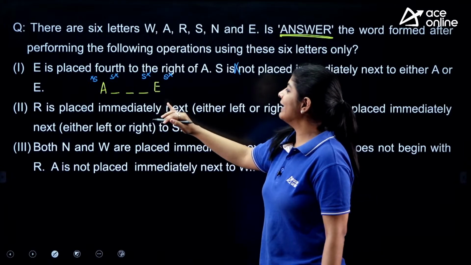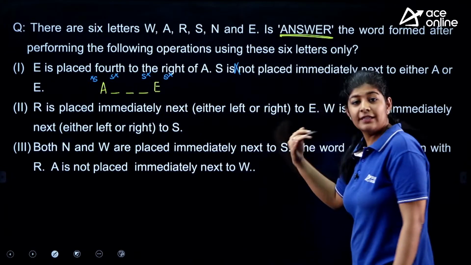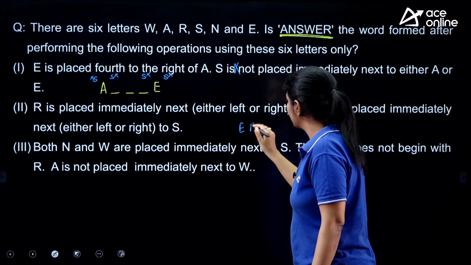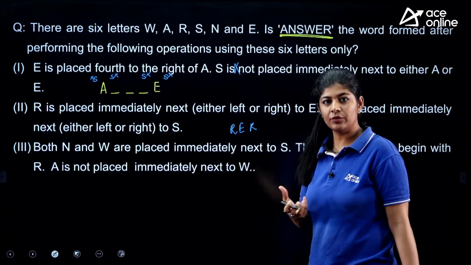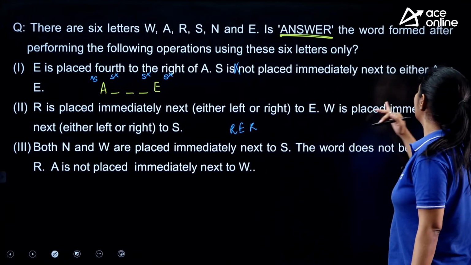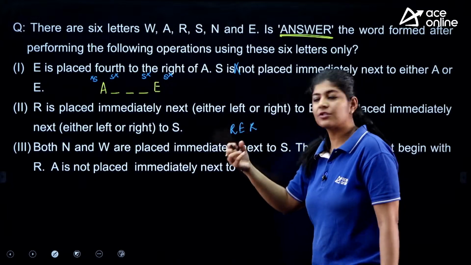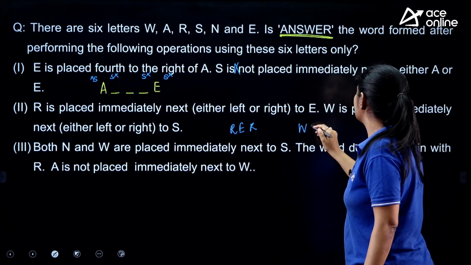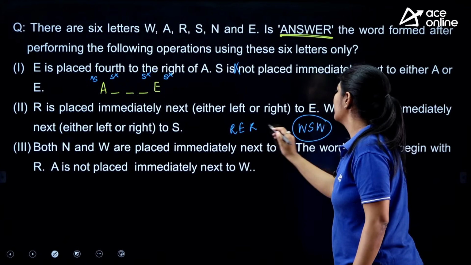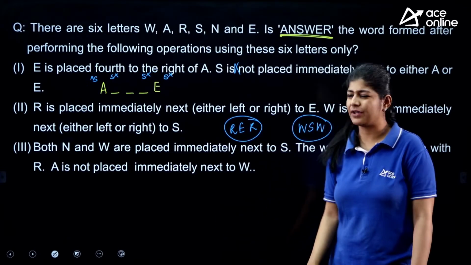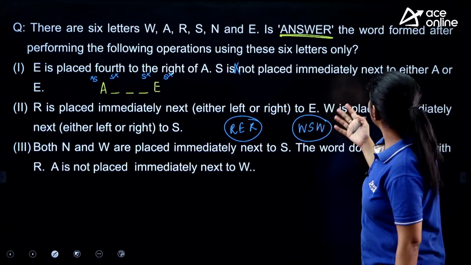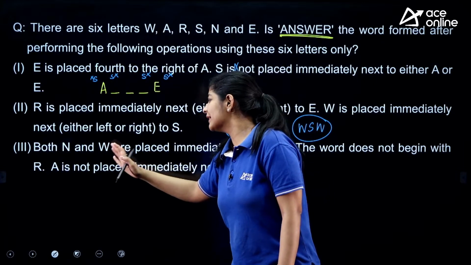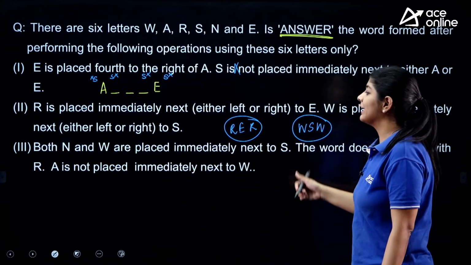Next, R is placed immediately next, either left or right, to E. So here we have this kind of condition. Again, we have to check it accordingly. W is placed immediately next to S, either left or right. So again, we have this kind of condition, right? With the help of this, can we make a word? No. Third, both N and W are placed immediately next to S.